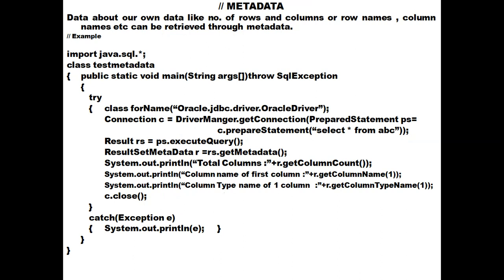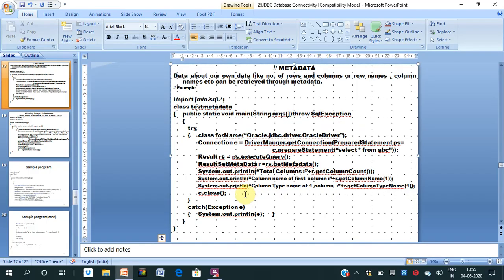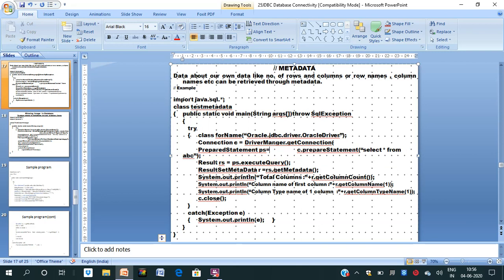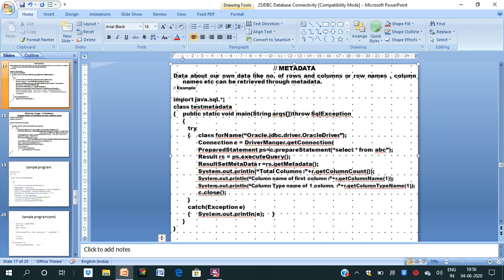In case we have to write the connection string, we have to design this program accordingly. So we will write it separately. The prepared statement is a separate statement, and then we close the two brackets. This is connection dot prepareStatement, and then we have the query, and this ps dot executeQuery we have mentioned here.